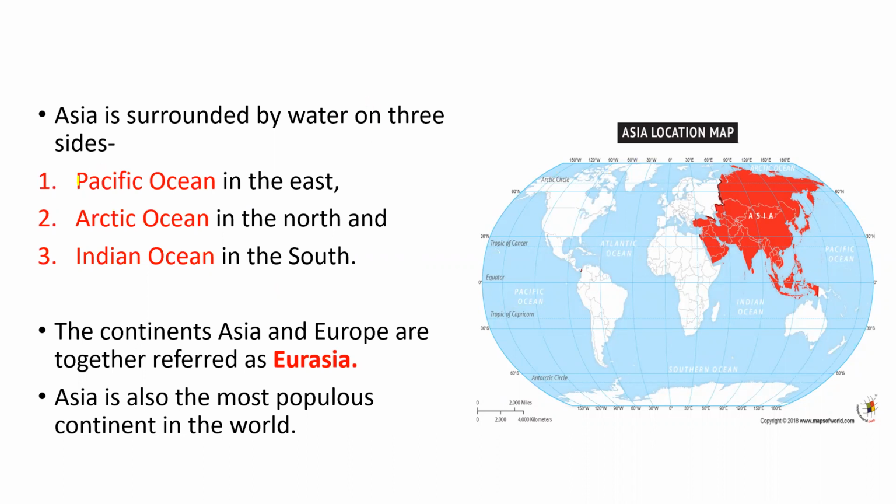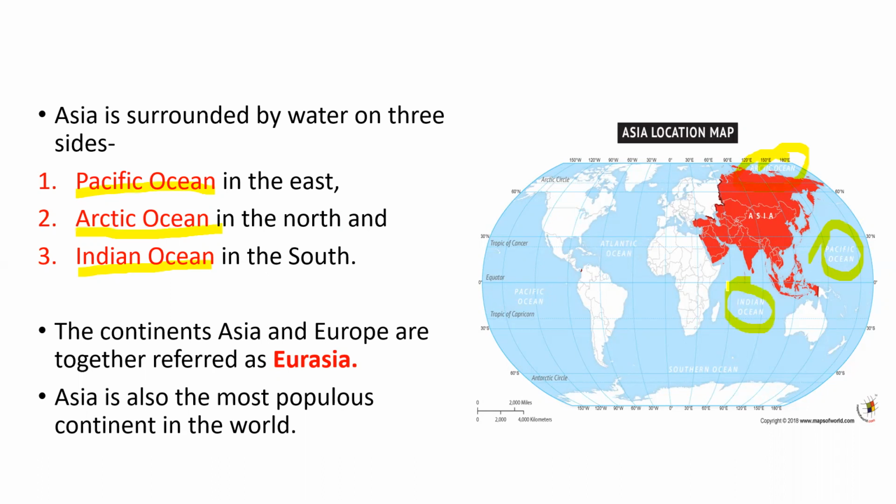That is Pacific Ocean. Pacific Ocean is in the east. As you can see, this is Pacific Ocean. Then Arctic Ocean in the north. Again, you see, to the north of Asia is the Arctic Ocean, and Indian Ocean in the south. Here, this is the south of Asia and it is surrounded by Indian Ocean.